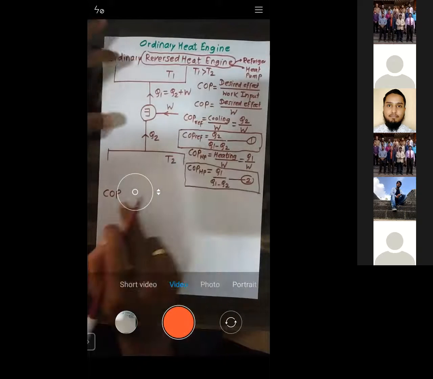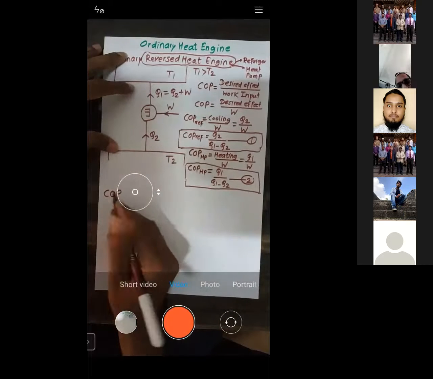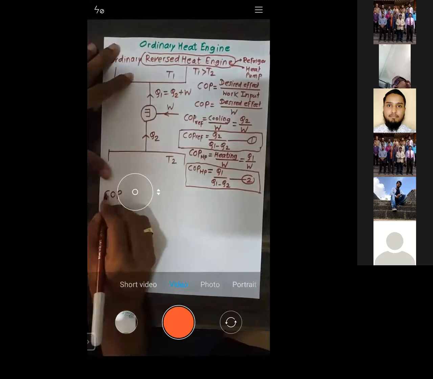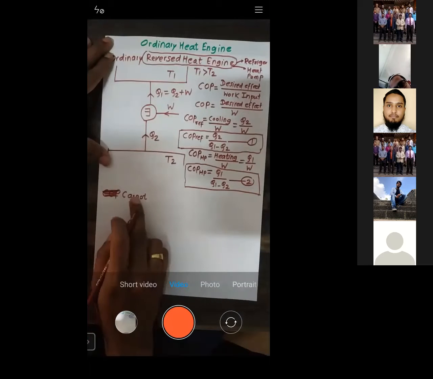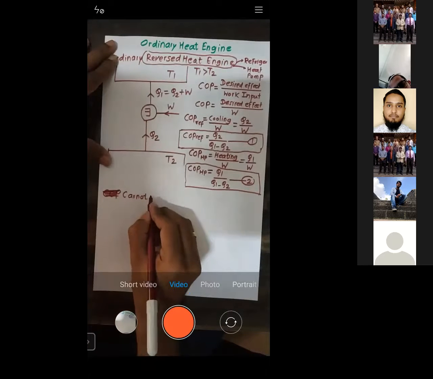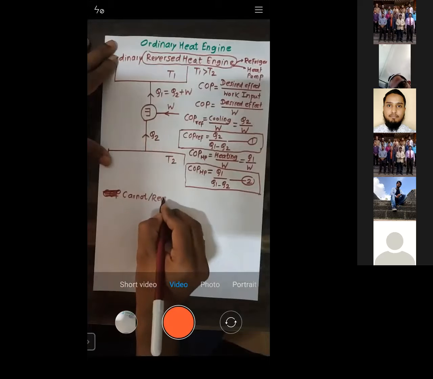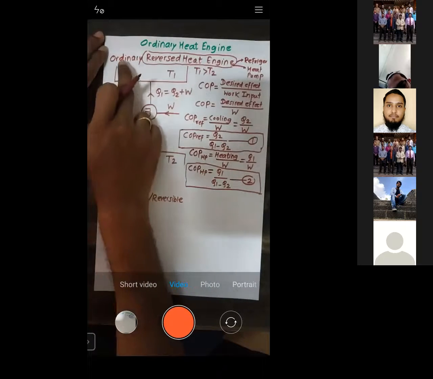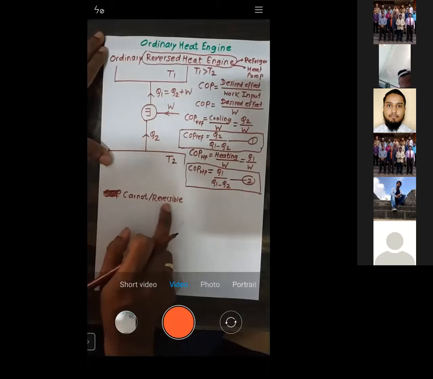Now I need to calculate the COP of a Carnot refrigerator. Carnot is also known as reversible. Ordinary I am replacing by Carnot or reversible.